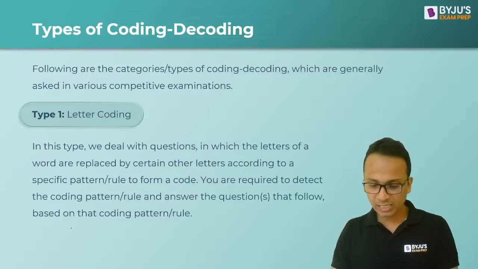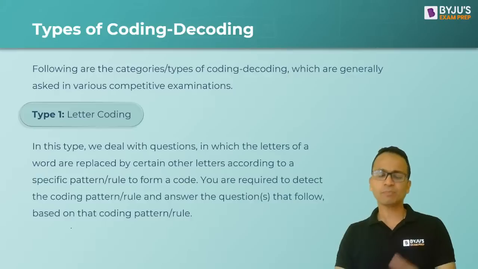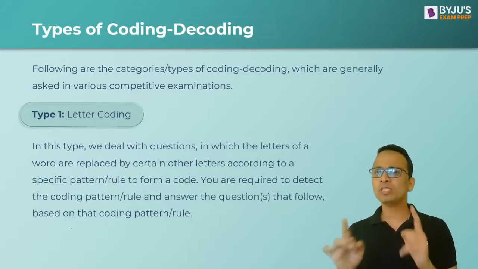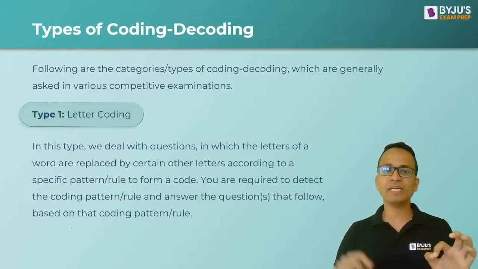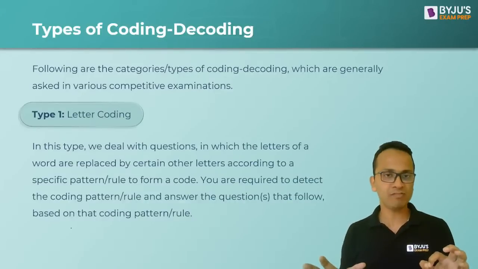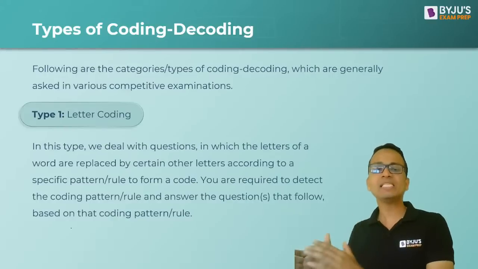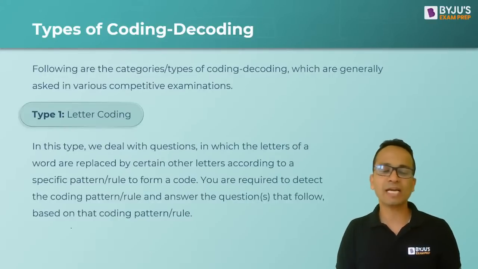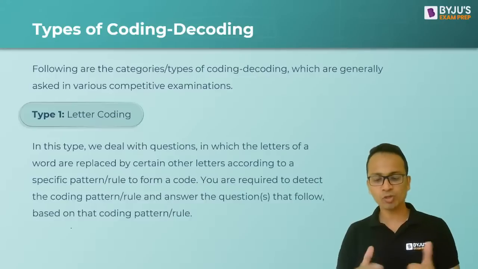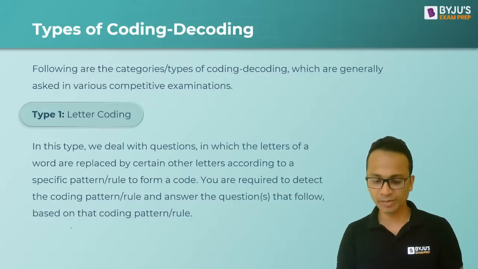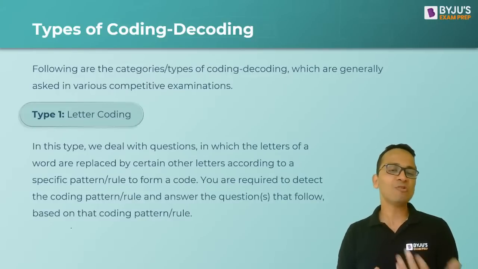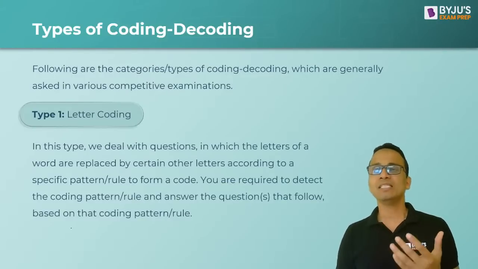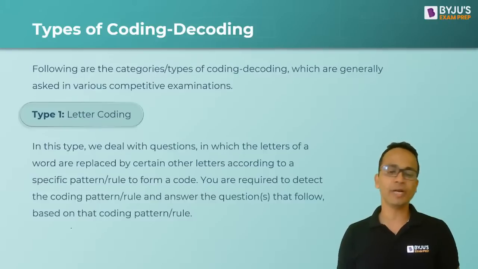Now Priya is asking if we want opposite letters, do we use this 27. Yes Priya, I have told you that opposite alphabets always have a sum of 27. So for any given alphabet, if you want to find the opposite alphabet, subtract its equivalent number from 27. I have already taken the example, you will understand using that. Questions directly asking to find the opposite letter don't come, but this concept will be used in coding decoding.